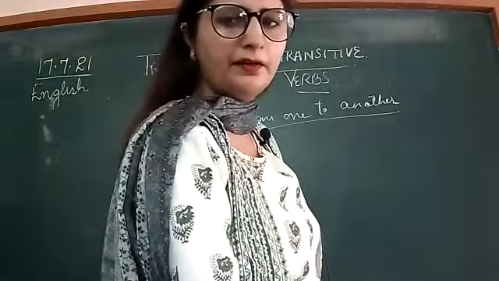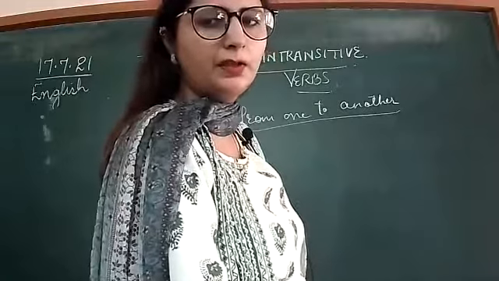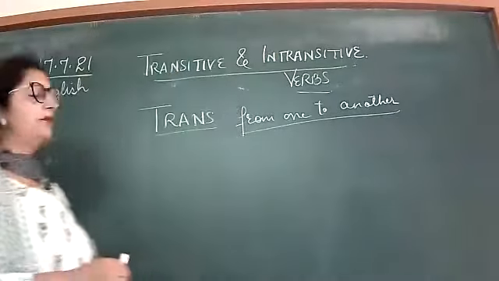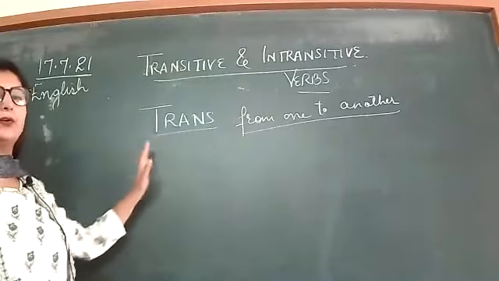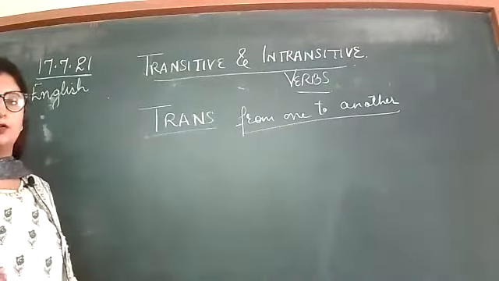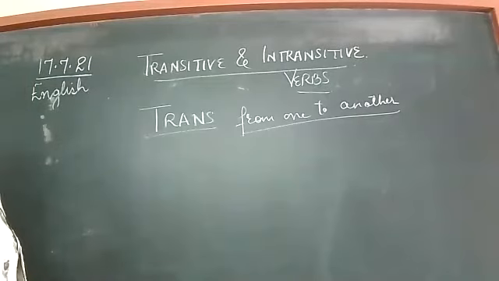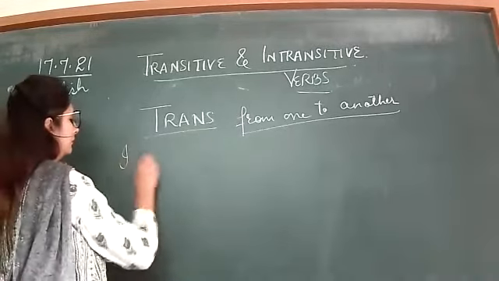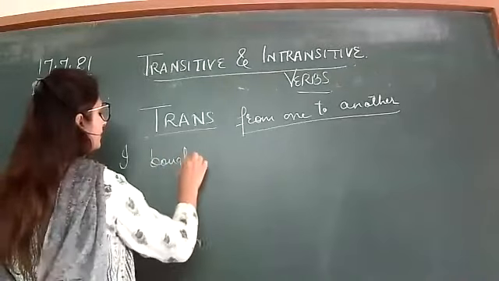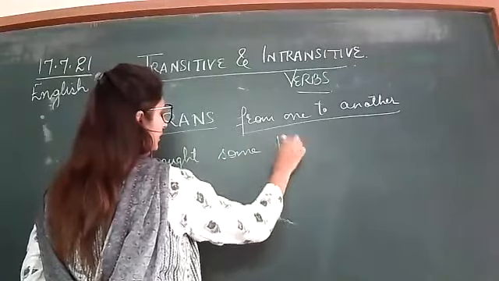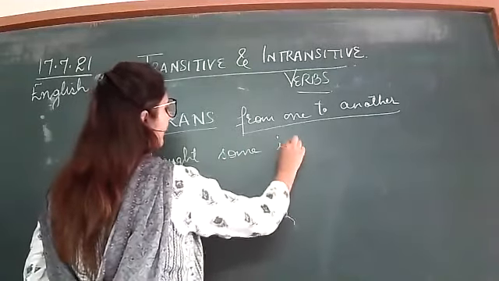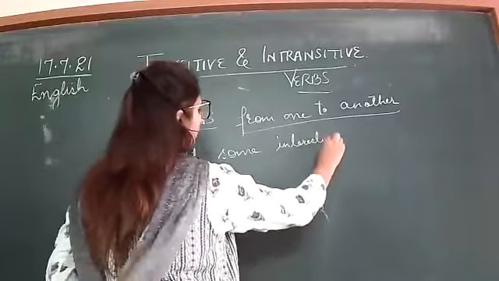Trans means, so here, if it is used with a verb, it means that the verb must be transferred or must be related from one to another. But in a sentence, which? This is the question here. Okay. Suppose I write down: I bought some interesting books.